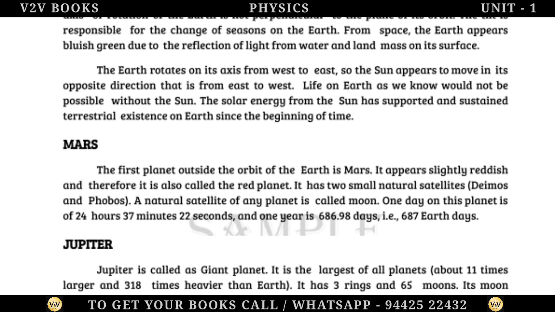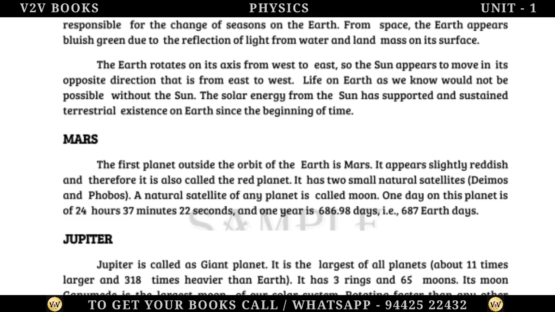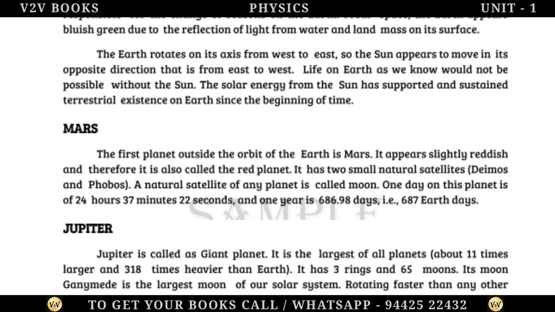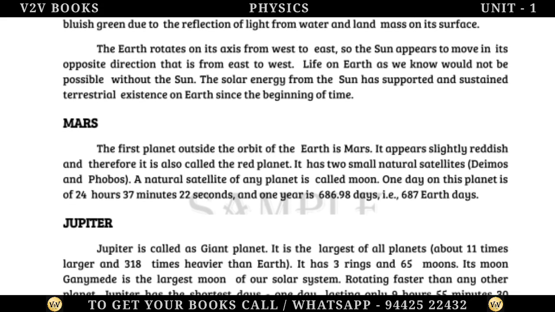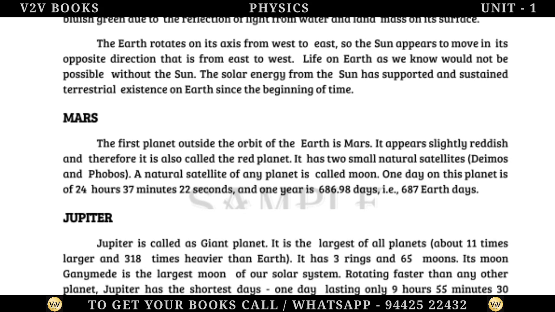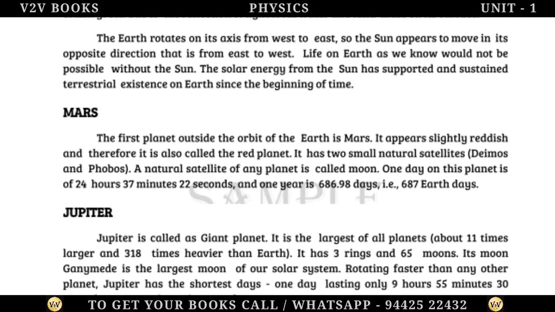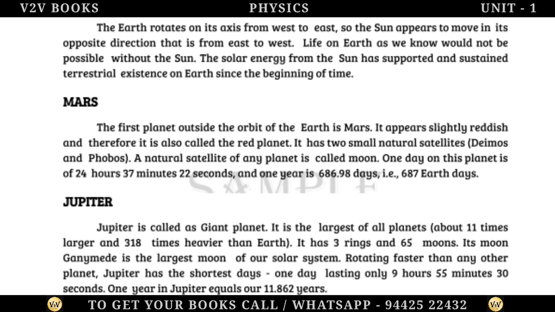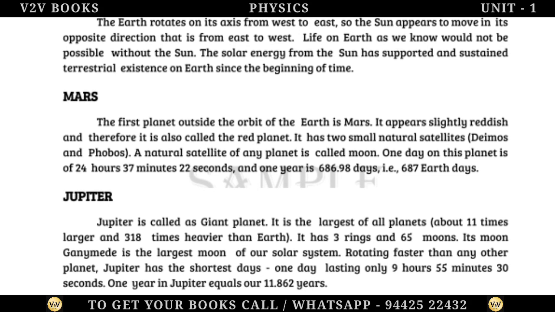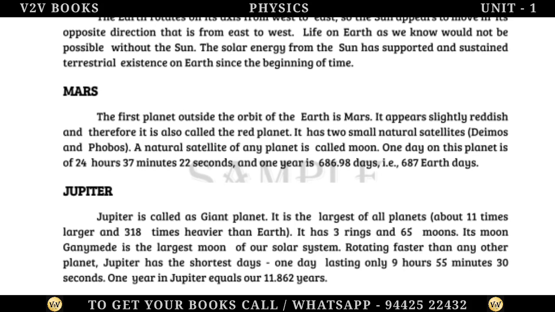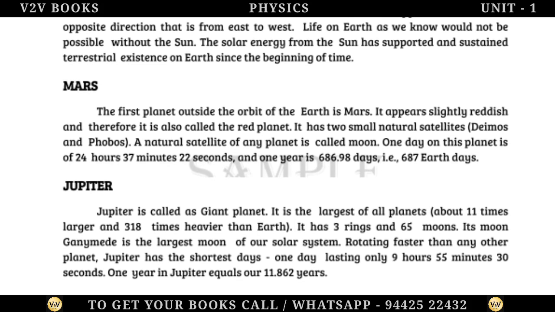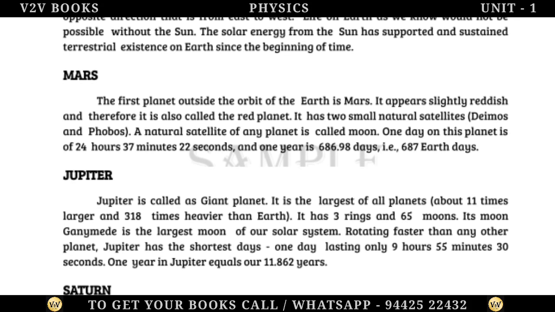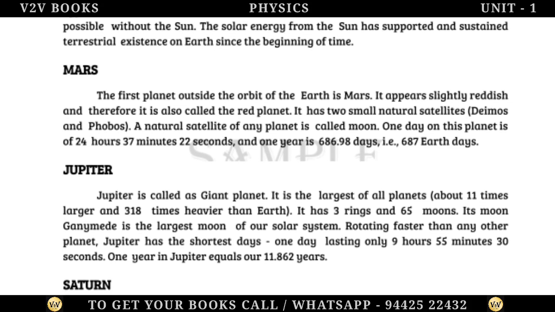Mars. The first planet outside the orbit of the Earth is Mars. It appears slightly reddish, and therefore it is also called the red planet. It has two small natural satellites, Deimos and Phobos. A natural satellite of any planet is called a moon. 1 day on this planet is 24 hours 37 minutes 22 seconds, and 1 year is 686.98 days, i.e., 687 Earth days.